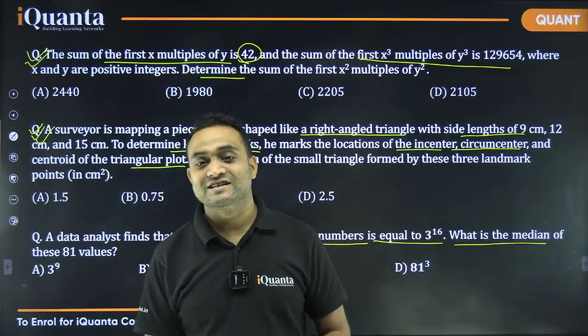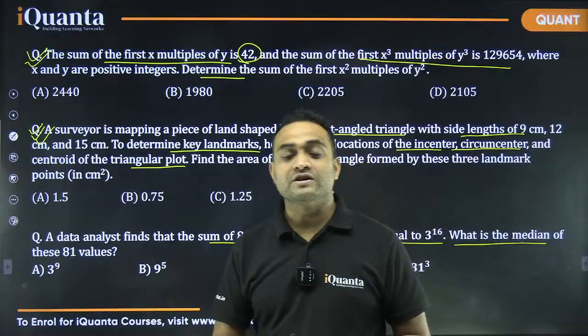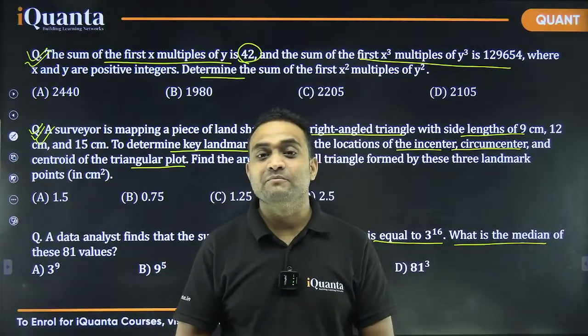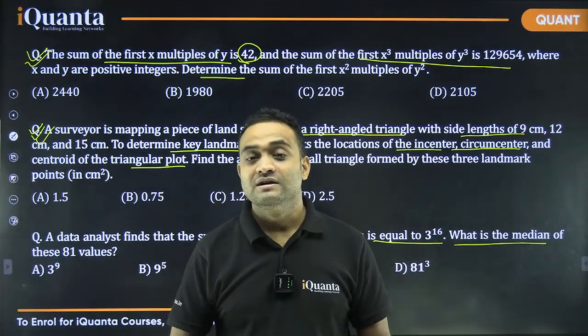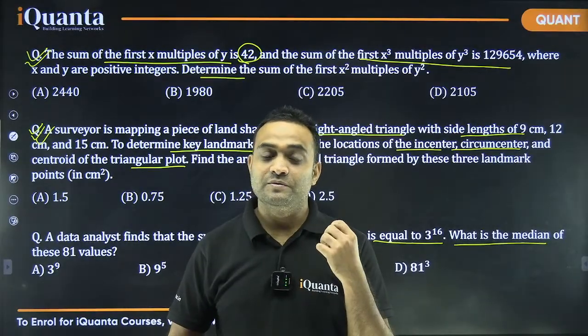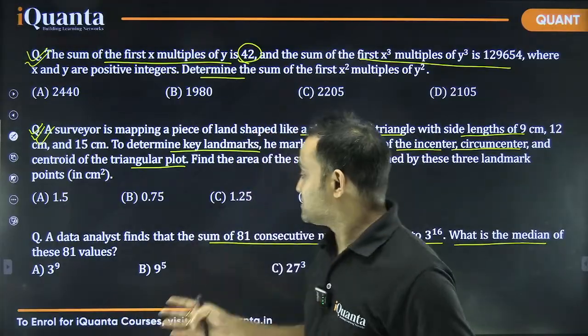Now this is a sitter. How come this is a sitter? Because whenever there are some terms in AP, their average is the middle term, or if the number of terms is odd, then the median will be the middle term, right? So it will be the average. The middle term is the average when terms are in AP. So we need to find the average.